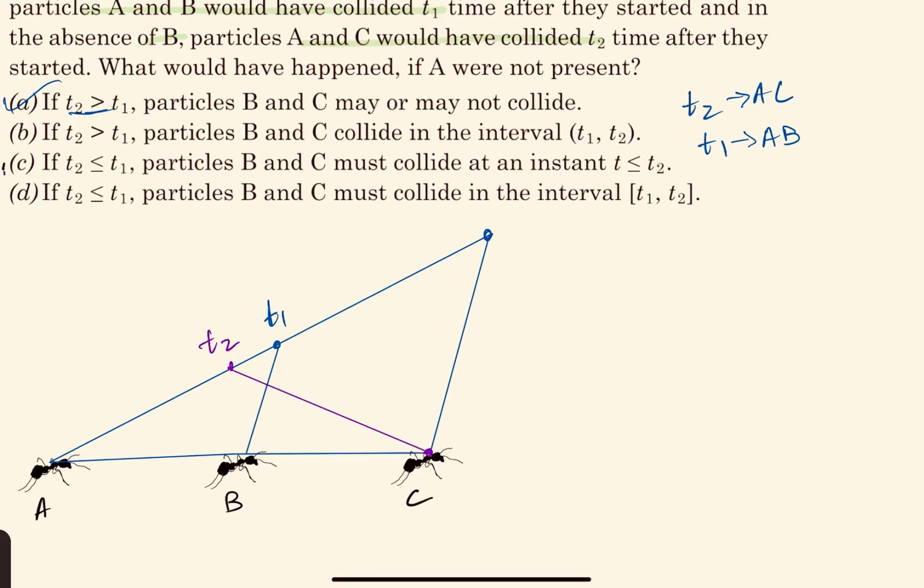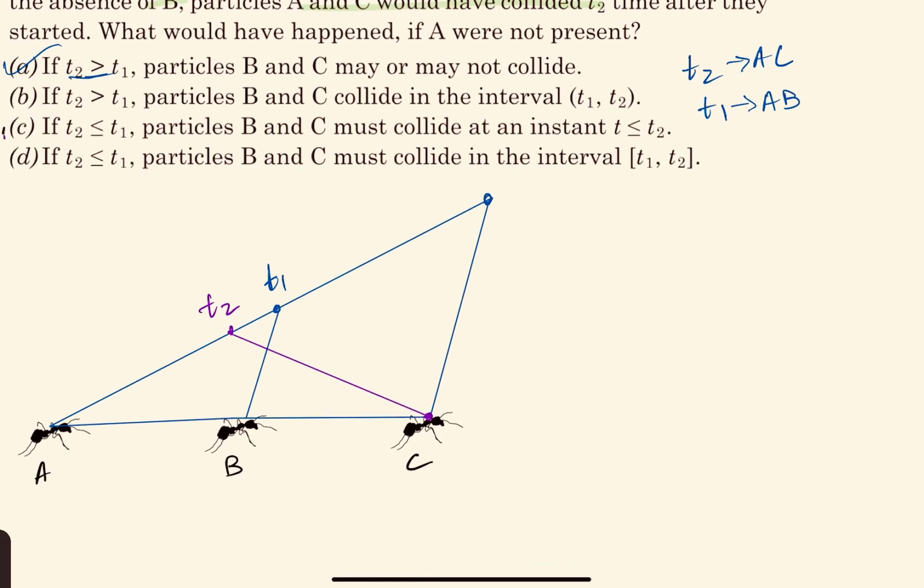I'm checking option C now. So in this case, they are saying that particles B and C must collide at an instant T less than or equal to T2. Now here you can see that these two lines intersect. So you might think that this must be colliding, but that may not be correct. Okay, that may not happen.